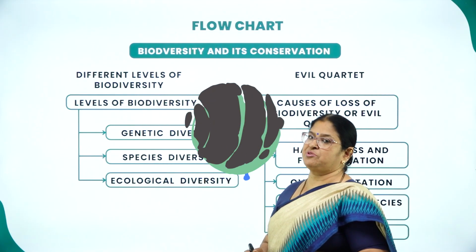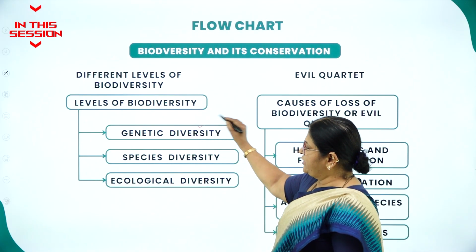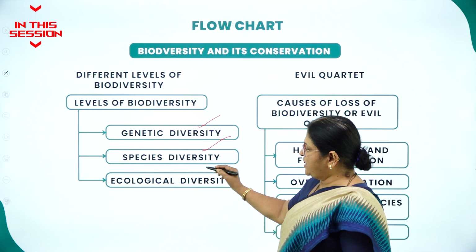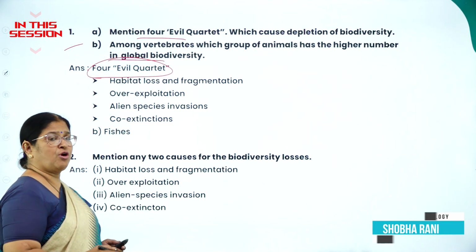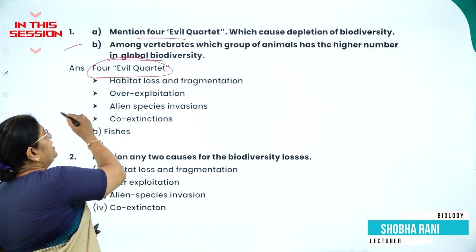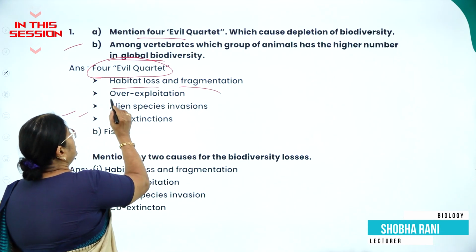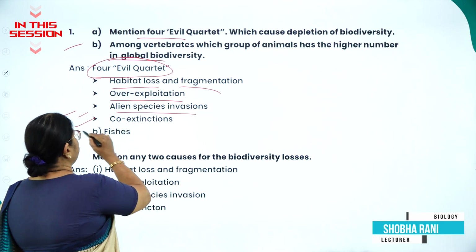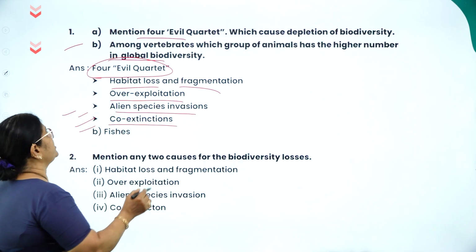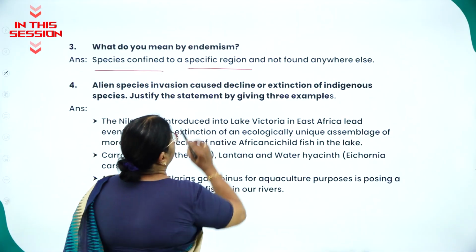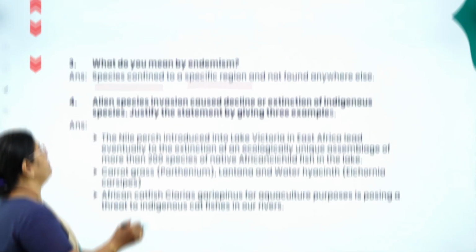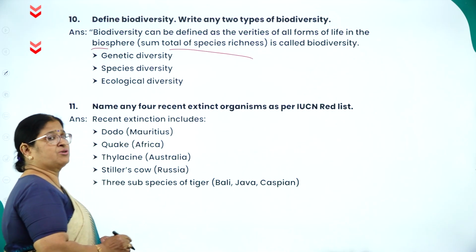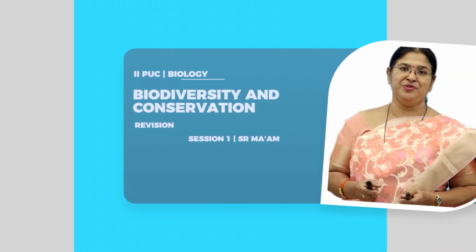What are the three types of biodiversity? Genetic diversity, species diversity and ecological diversity. What are the four evil quartet or four causes for the loss of biodiversity? Habitat loss and fragmentation, overexploitation, alien species invasion and co-extinction. Species confined to a specific region and not found anywhere else is defined as endemism. Sum total of species richness is called biosphere.